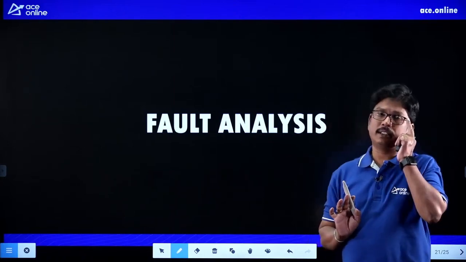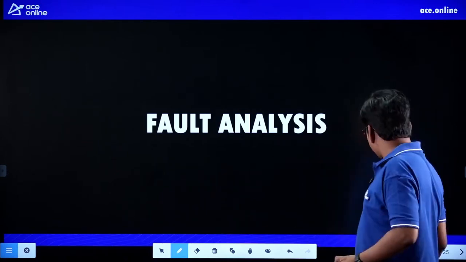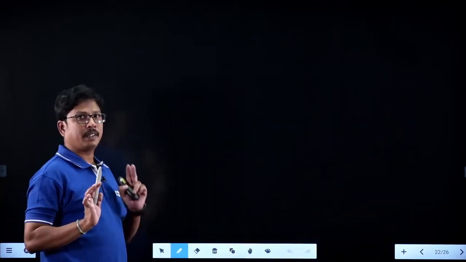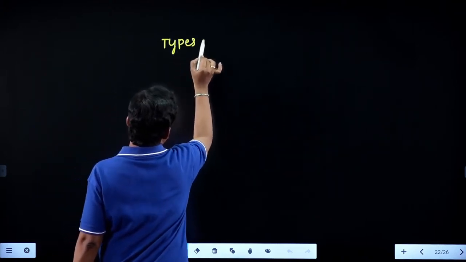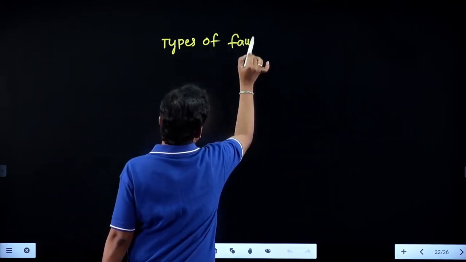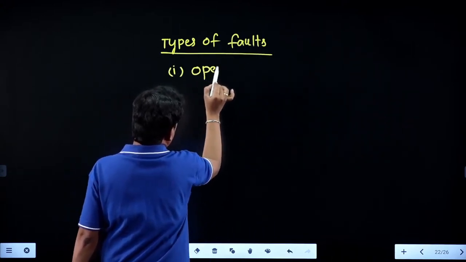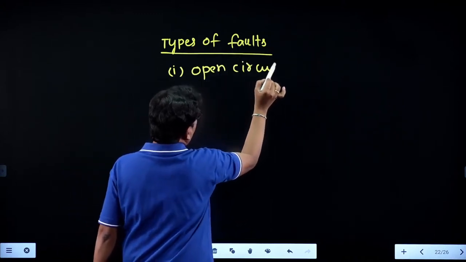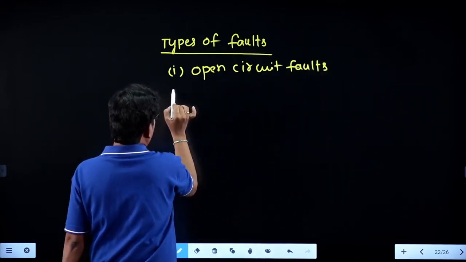In fault analysis, what are the types of faults we have? The two types of faults are open circuit faults and short circuit faults. So the types of faults we have: the first one is open circuit faults, and the second one is short circuit faults.